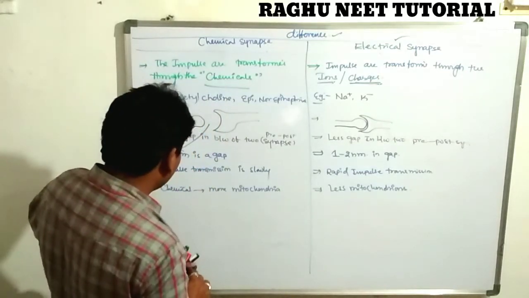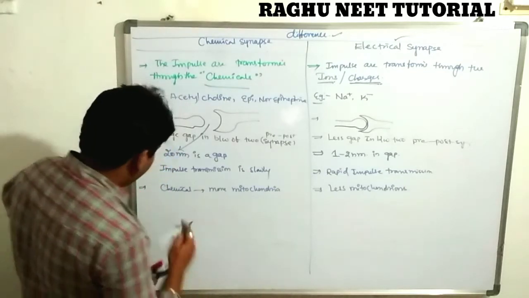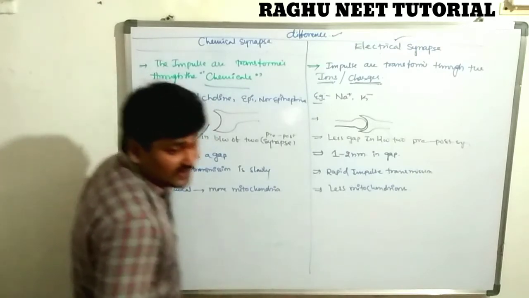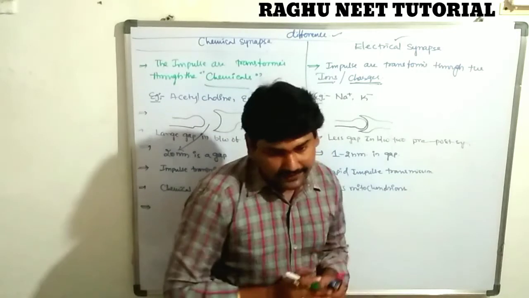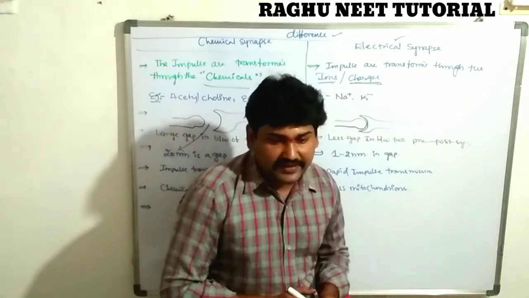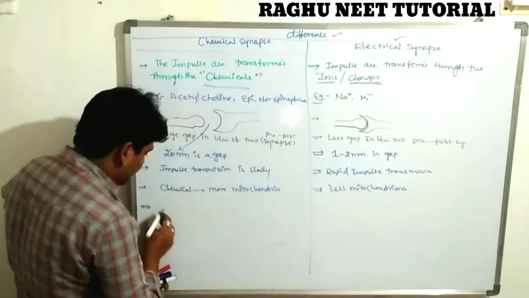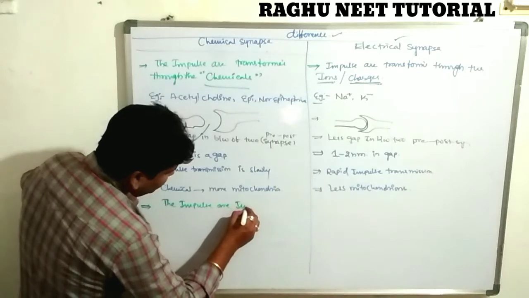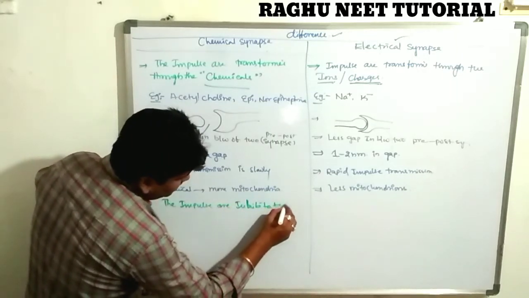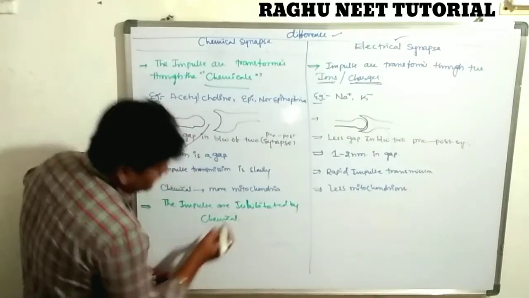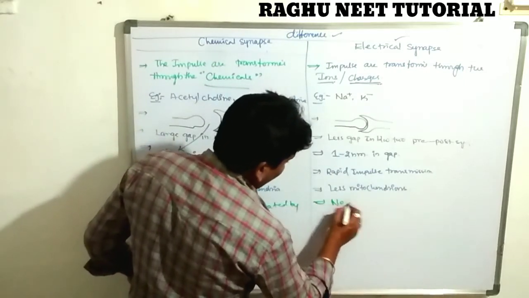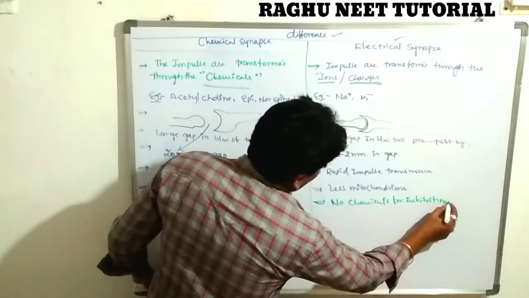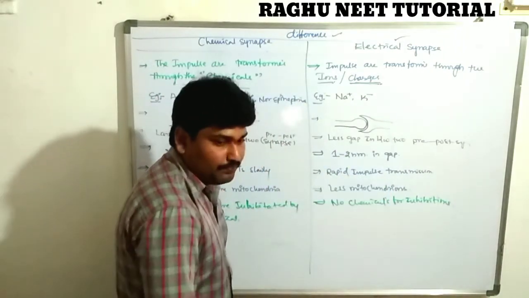Next one. The continuous impulse is inhibited by inhibitory chemicals in the chemical synapse. But in the electrical synapse there are no chemicals for inhibition, and no charges for the inhibition of the impulse.